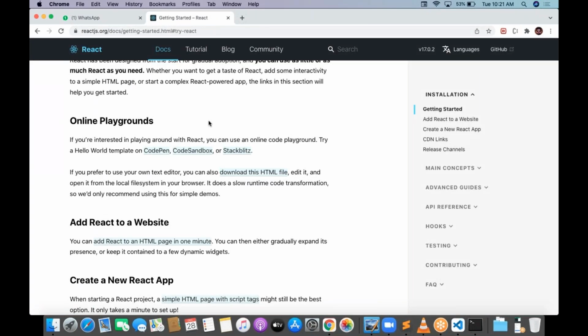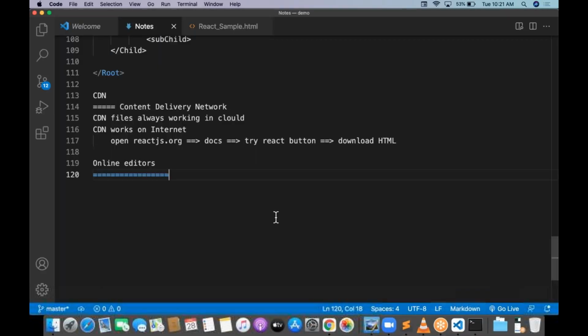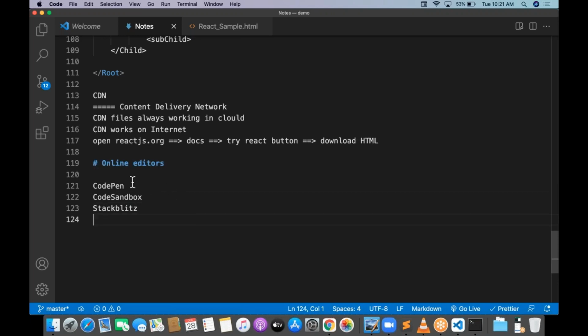Just go to the React developer site. One is CodePen, one is Code Sandbox, one is StackBlitz. These are only for practice purposes. Why? Because they have inbuilt libraries added: React.js, React DOM.js, and the Babel JS compiler. These three libraries are already added, predefined by CodePen, Code Sandbox, and StackBlitz.